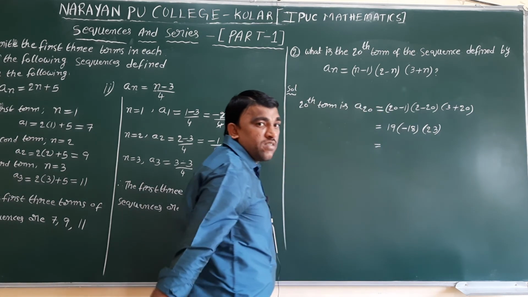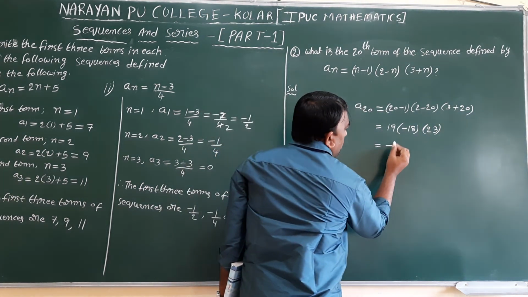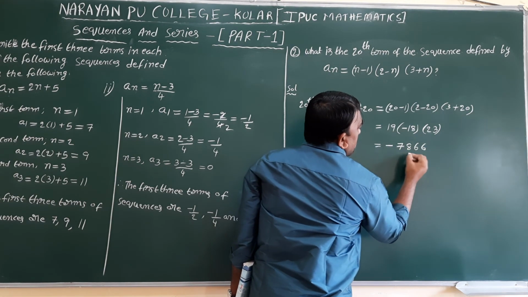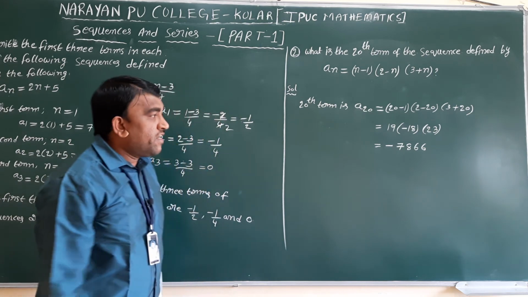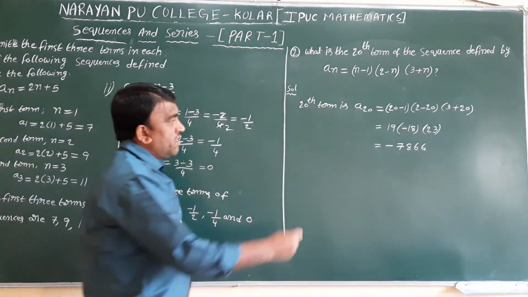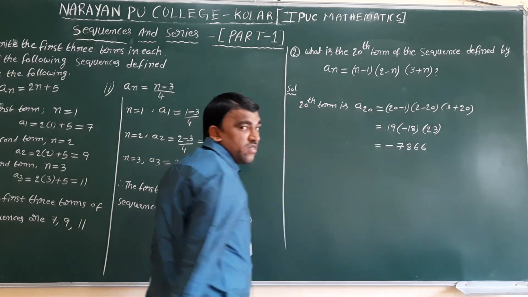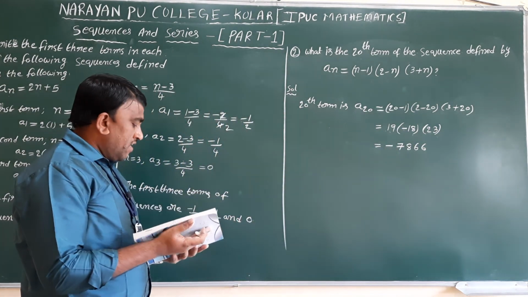So minus into plus is minus. While multiplying these three, 19 into 18 into 23, 7,866 will come. So minus into plus minus, that's what that value is, 7866.